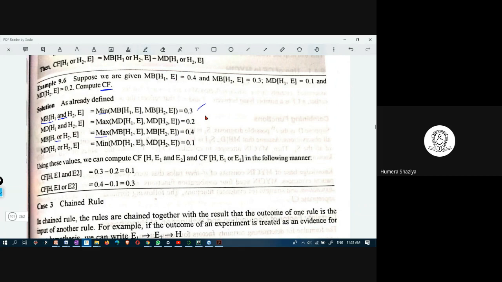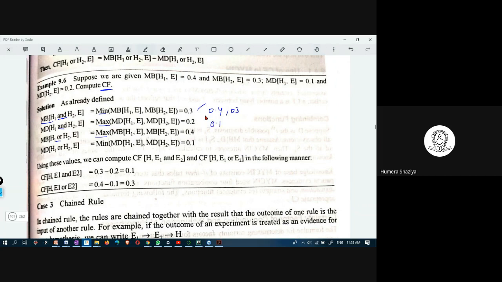And for MD, AND is maximum. MB of H1 comma E is 0.4. MB of H2 comma E is 0.3. The minimum of these is 0.3. MD of H1 comma E is 0.1.